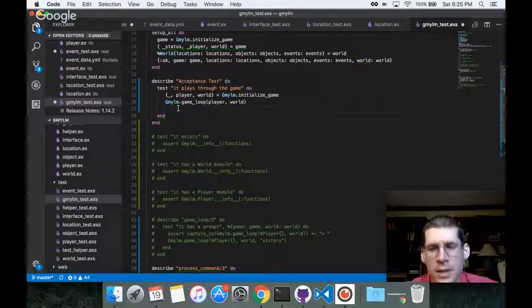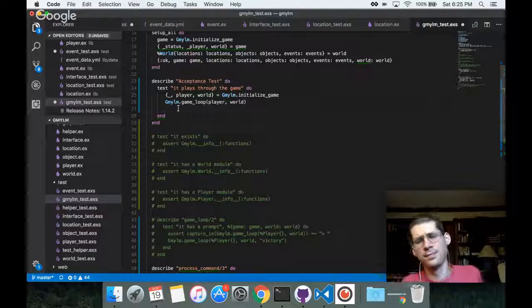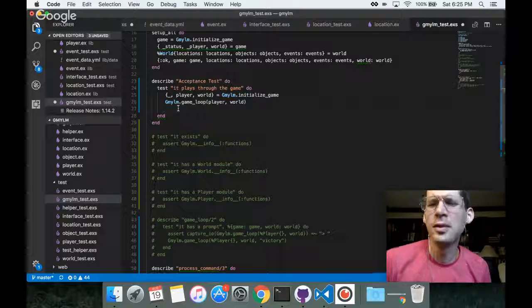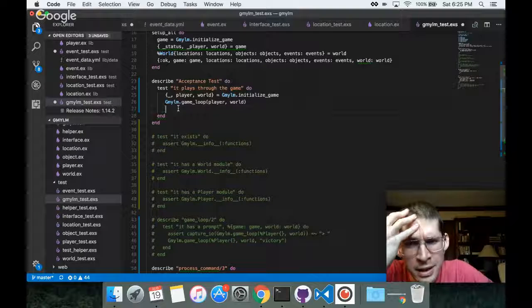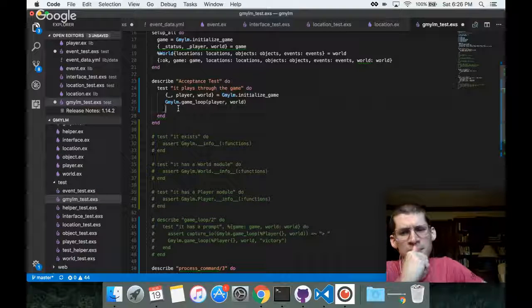Shit. How am I going to do this? How am I going to test this? How am I going to do the acceptance test of the player going through? So this is my thinking, right? I do the game loop and I go into the loop. But then I need to be passing it input from inside that loop. Like, ooh. So I could write a version of game loop which takes a set of instructions.